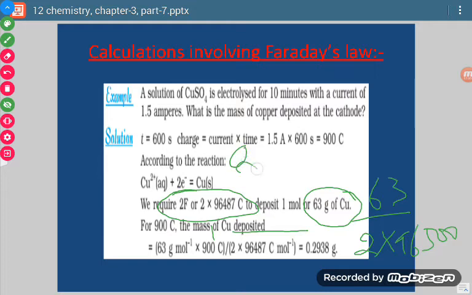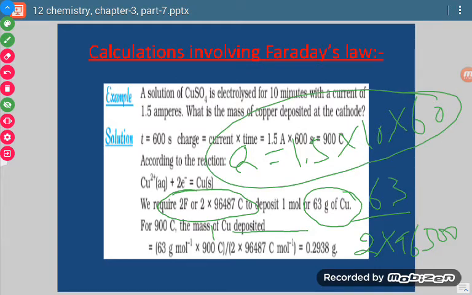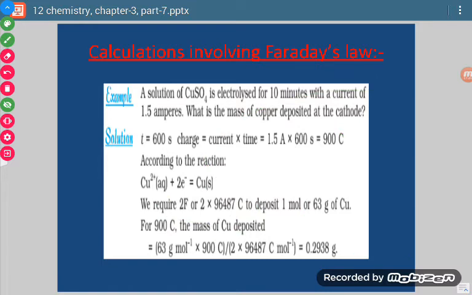So Q is the charge which can be calculated by current in ampere multiplied by time in seconds. So this is the time in seconds. So this value is 900 coulombs. So if we pass 900 coulombs, then how much is deposited? So by unitary method we can calculate the value, and that value comes out to be this much.